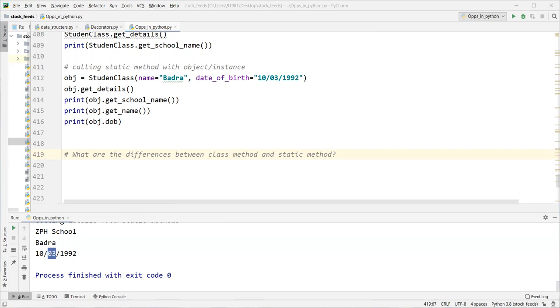Tell me, guys, the difference. Class methods have the first argument as class.